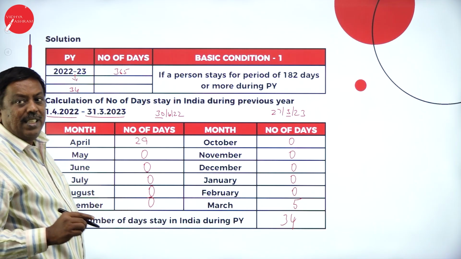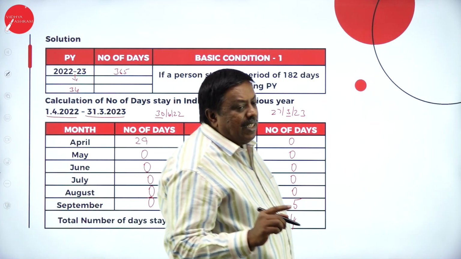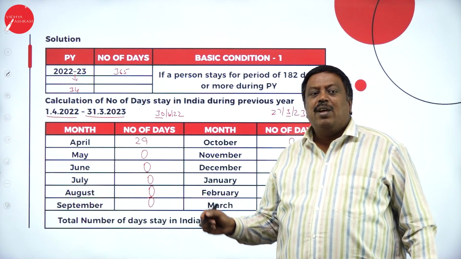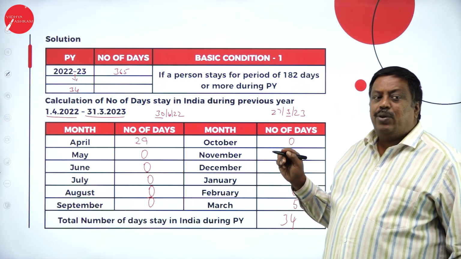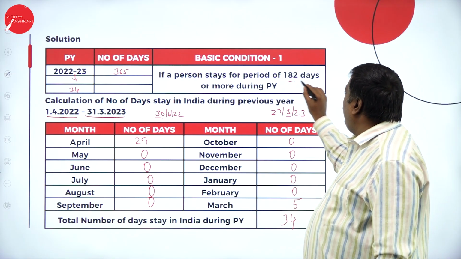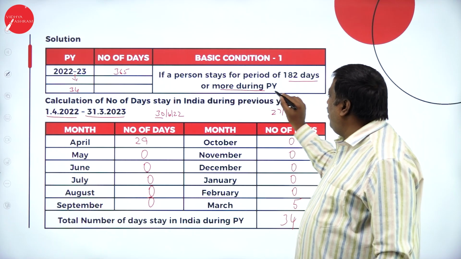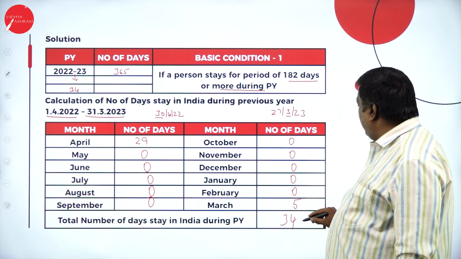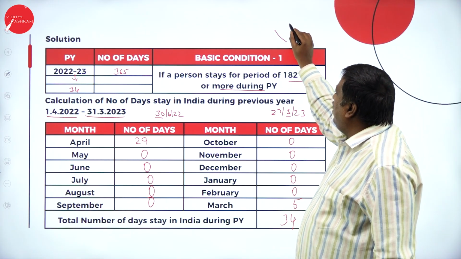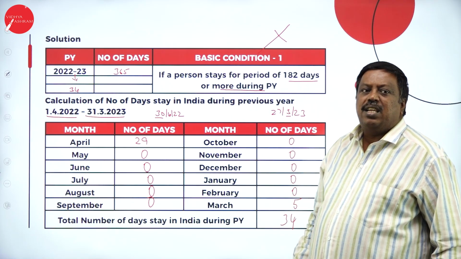So what is my first basic condition? My stay in India, it should be 182 days or more during previous year. It should be 182 days or more during previous year, but my stay is 34. I have not satisfied my first basic condition.